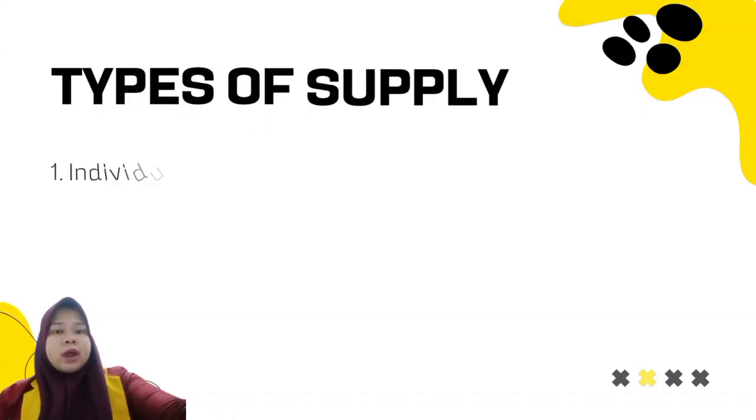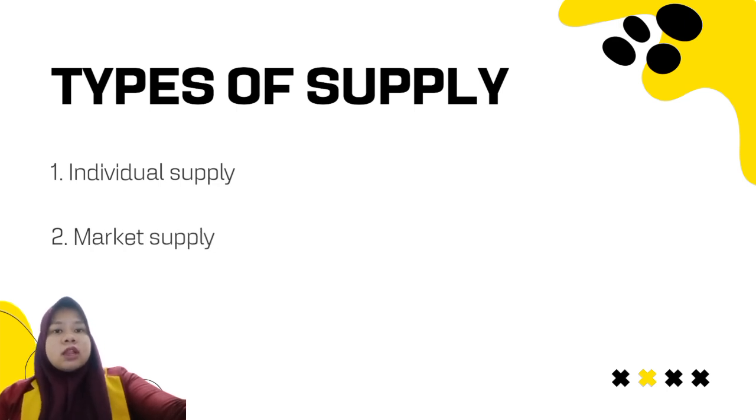Types of supplies. First, individual supply is the number of products offered by a single producer. Second, market supply is the supply of a product from a seller or producer in a market.